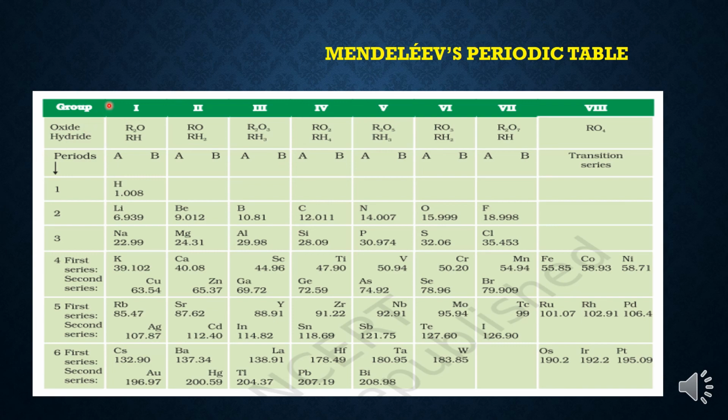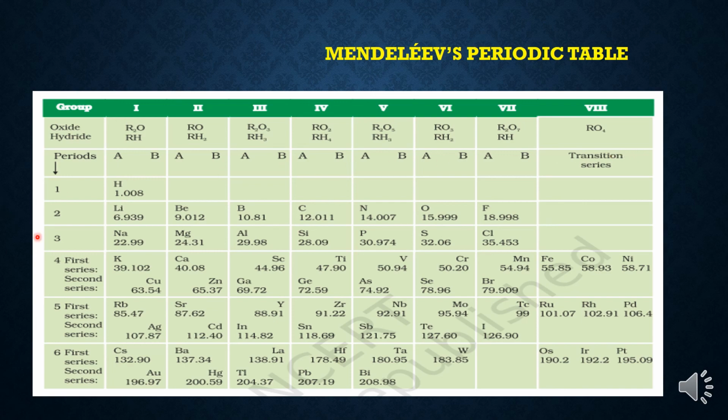Children, groups are represented by Roman numerals by Mendeleev and periods by simple digits like 1, 2, 3, 4, 5 and 6. Children, if you see further, from group 1 to group 7, every group is divided into two subgroups, that is 1A, 1B, 2A, 2B, 3A, 3B, 4A, 4B and so on till 7A, 7B. And group 8 is not divided into any subgroup.